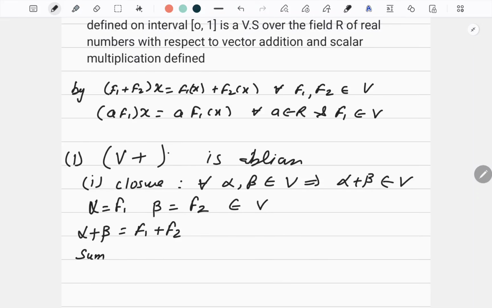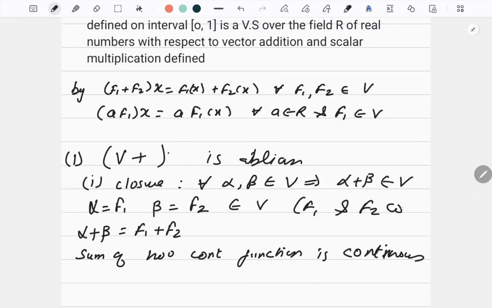So, what you will write? Sum of two continuous functions is always continuous. Please understand this point. When I am saying V is a collection of all functions, what type of function? Continuous functions. So F1 and F2 are continuous. So here F1 and F2 are continuous functions. So I am saying the sum of two continuous functions is always continuous. Okay, first property done. Continuous means like this one function, and if I am adding this one, it is a continuous function. Then second property is